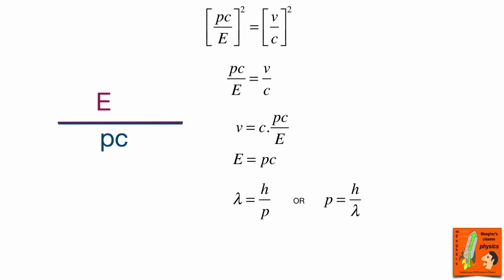Now, if we substitute that into the equation which says E equals pc, and instead of p we put h on lambda, what do we get? My God, we've got the equation E equals hf. Pretty neat, isn't it? So that's the equation which Planck used to help us understand the quantization nature of light.